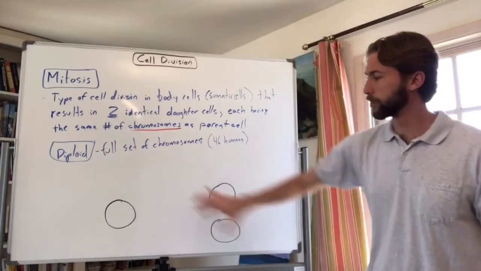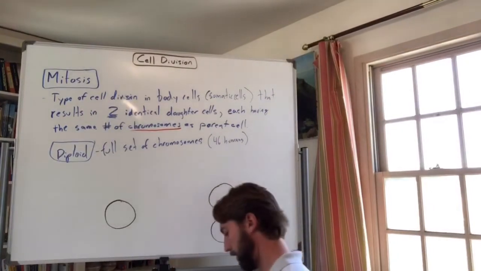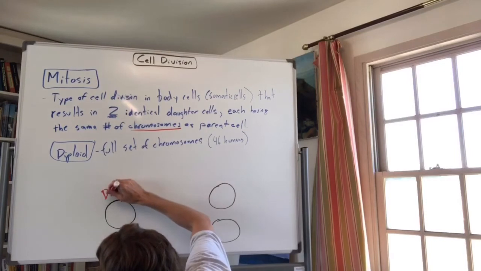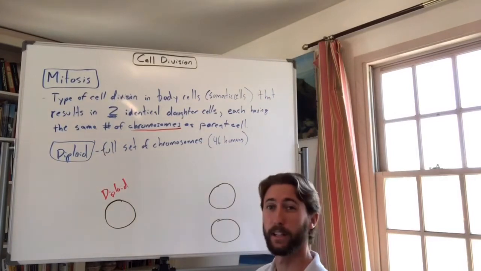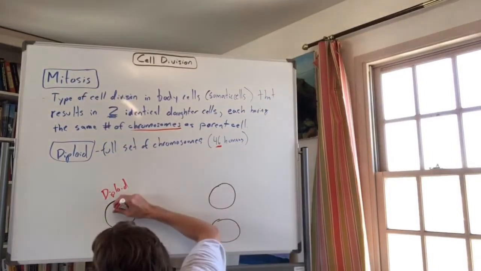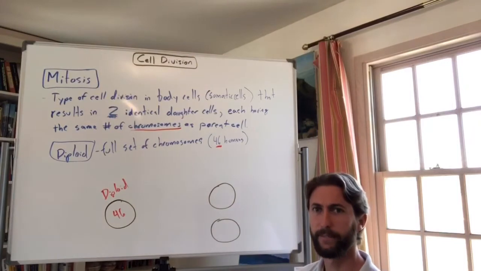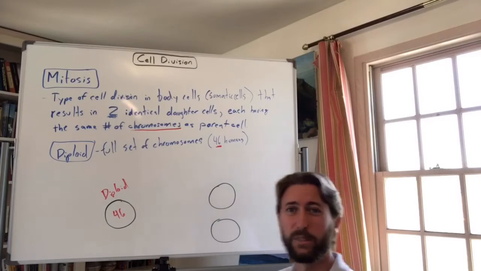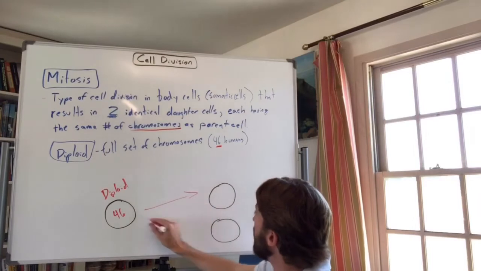So here's my drawing. This is mitosis. We have a cell here. It starts off as diploid. And remember, how many chromosomes are in a diploid cell in a human being? That's right, 46. So this cell in our body, maybe this is our skin cell, starts off with 46 chromosomes, right? And then you get a cut in your arm. And your cells go, oh shoot, we've got to fix that cut. We've got to create new cells. So they reproduce or divide through mitosis, creating two new identical cells.